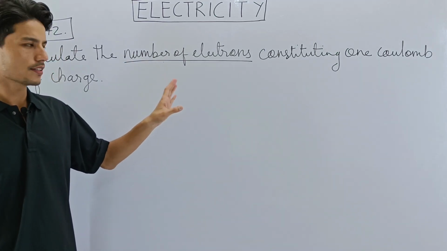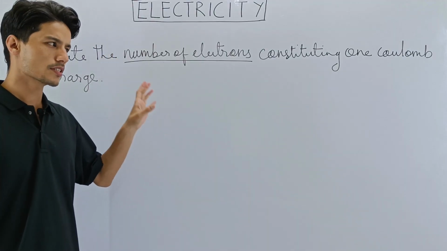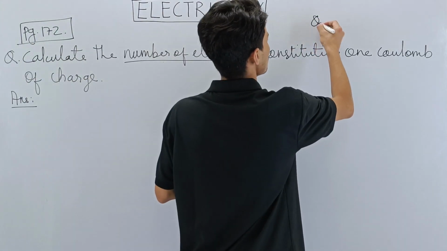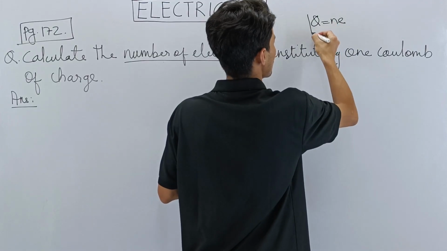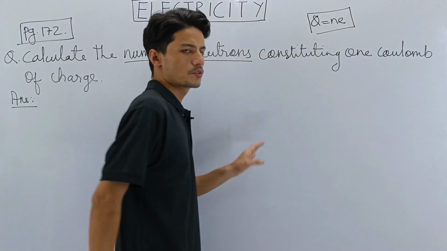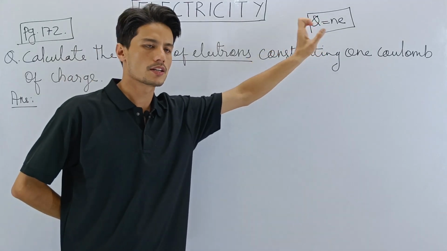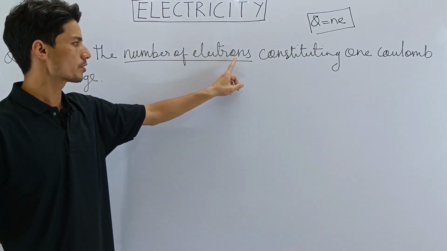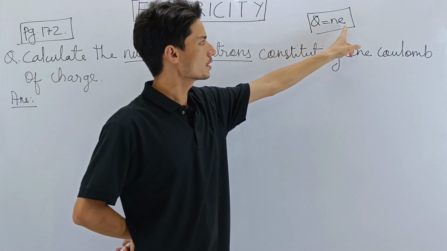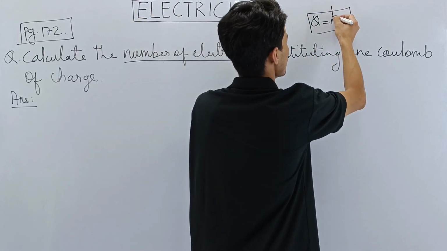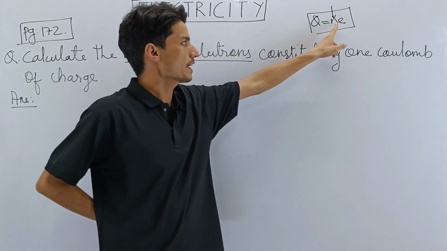It's N. And we have only one formula so far. The formula is Q is equal to N into E. So without any confusion, to solve this question, we'll be using this formula. Yes or no? They want us to find the number of electrons. Can you identify which is the number of electrons here? It's definitely this one, is it not? So we have to find N.